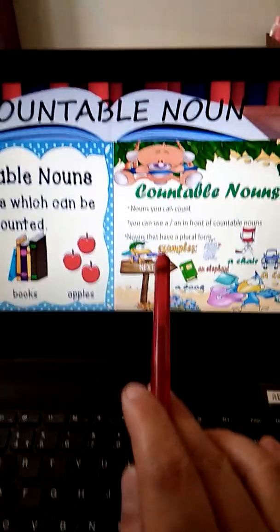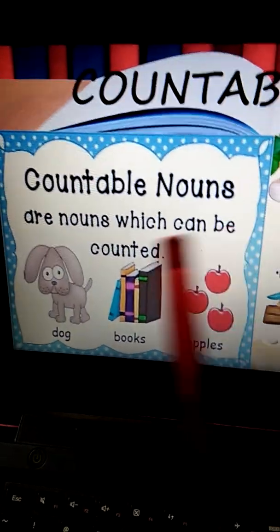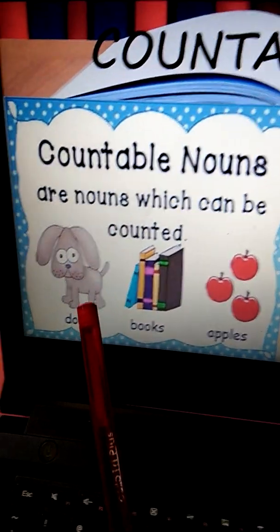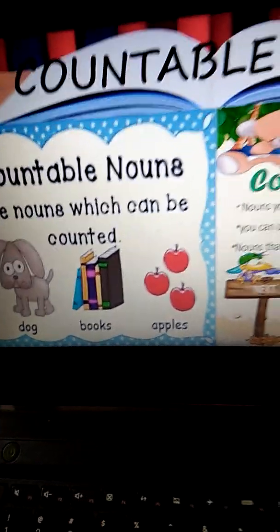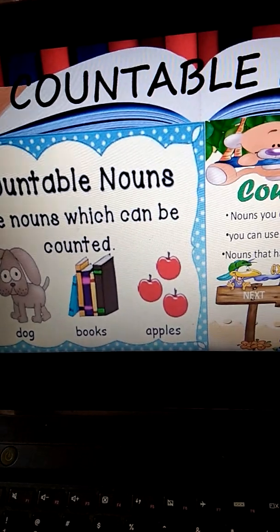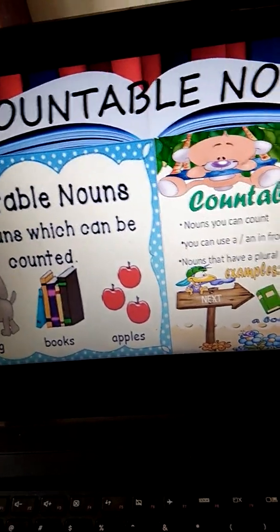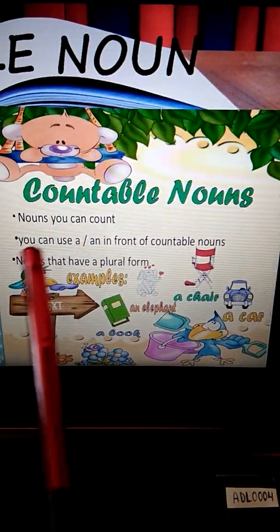Now countable nouns, children. This is very easy. We have done it also. What is a countable noun? Countable nouns are those nouns which can be counted. For example, dog, books, apples. How many? You can count the number of dogs, number of books, number of apples, number of pens, pencils, water bottles, anything which you can count. Countable nouns you can count.